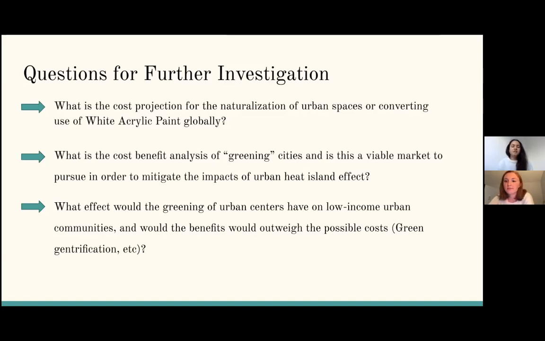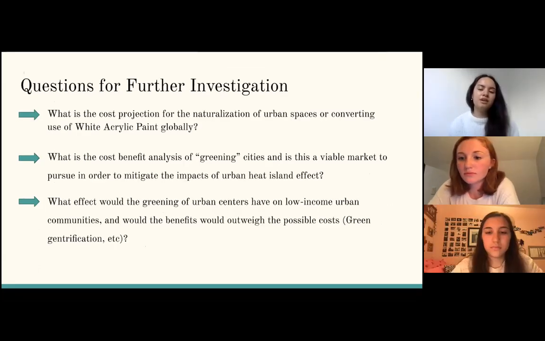And so the last question we'd want to investigate further is, what effect would the greening of urban centers have on low-income urban communities, and would the benefits outweigh the possible costs? In the past, the creation of green spaces in urban centers has furthered the exclusion and displacement of many residents. And so although environmental improvements in cities like New York and Los Angeles generally increase the quality of life, they also increase property value, which prices out vulnerable residents from their home communities and creates a phenomenon known as green gentrification.